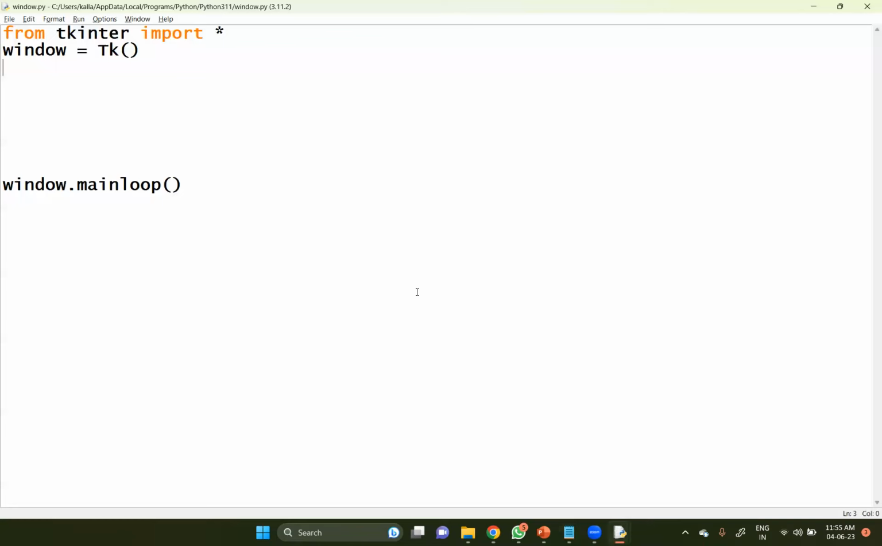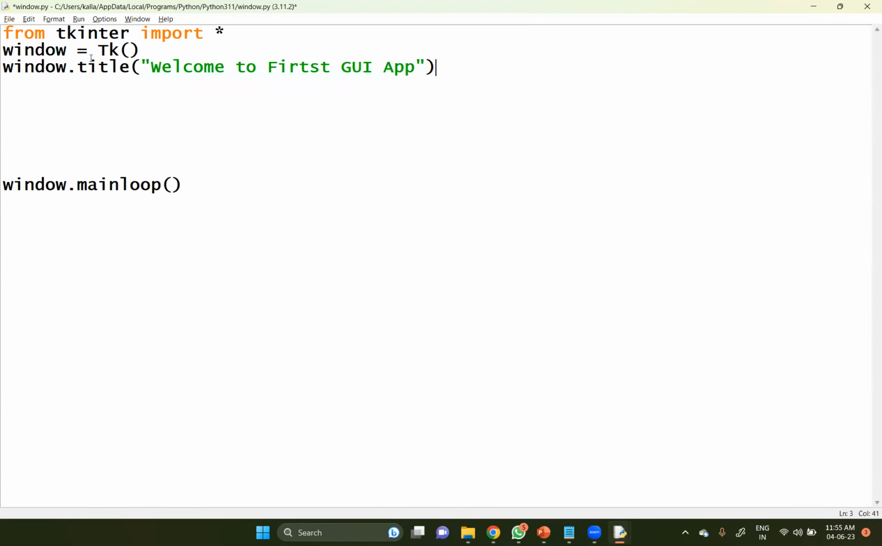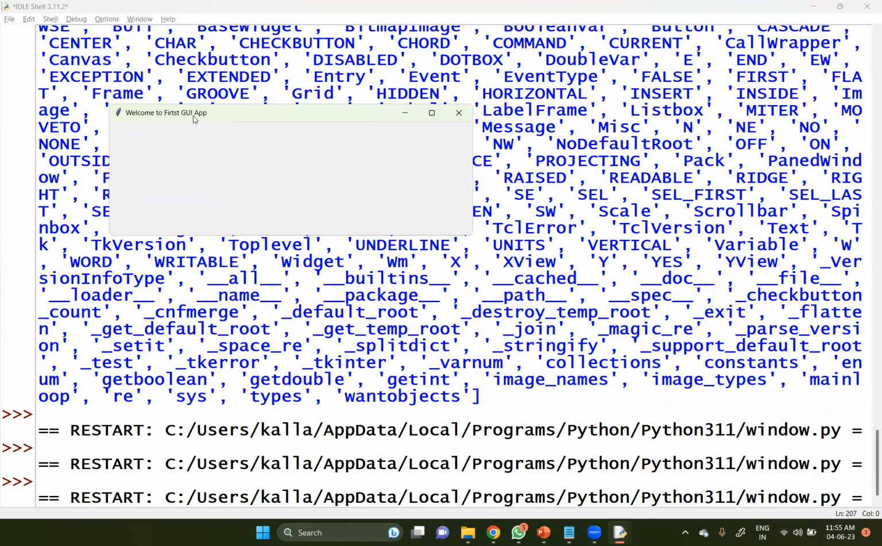So my variable is window. Since it is window, I'd like to take window dot title, open parenthesis. You can put your own string, whatever the string may be. So welcome to first GUI app. This is my title. Previously we didn't have any title here. Now you can execute this one for a while. You can see, look at this, instead of Tk, you got welcome to first GUI app.